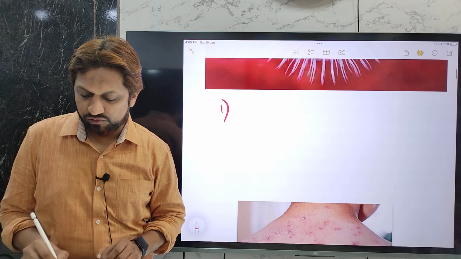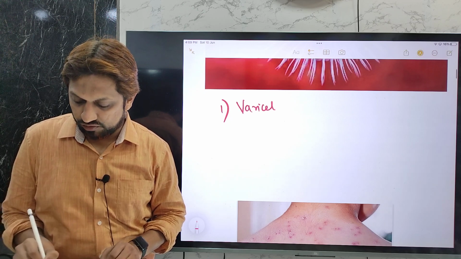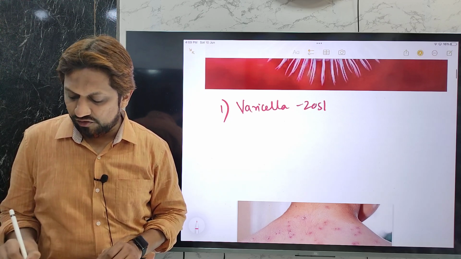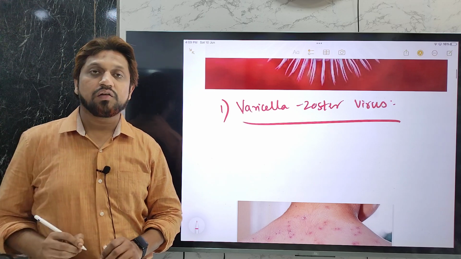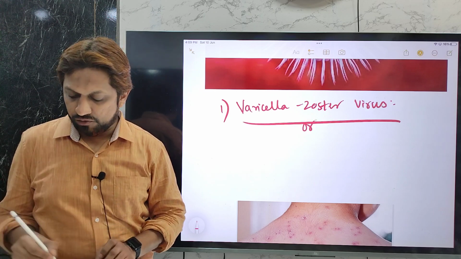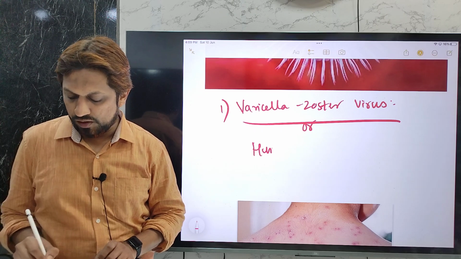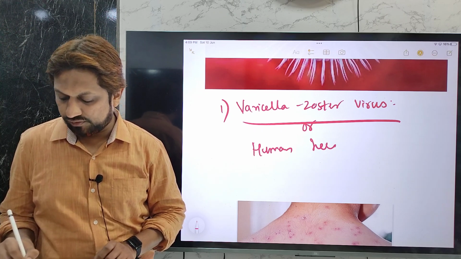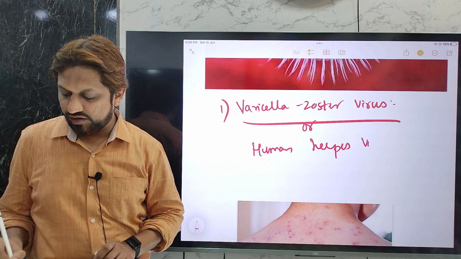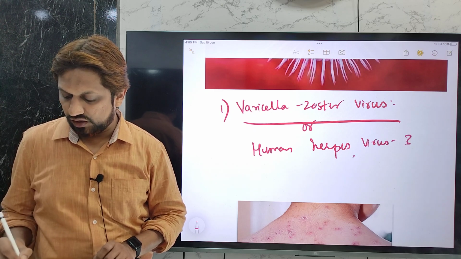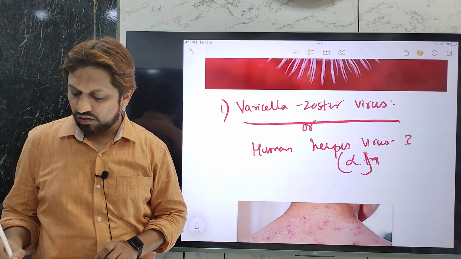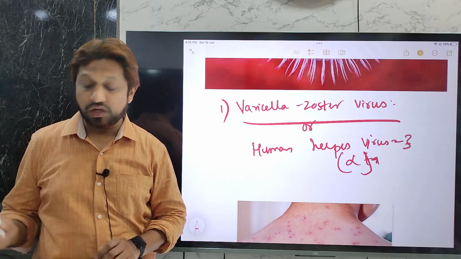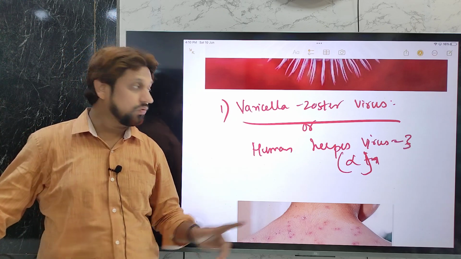Let me expand it very clearly. So the name of this virus is varicella zoster virus or VZV. The other name of this virus is human herpes virus 3. More specifically, it is alpha type, human herpes alpha virus type 3. There are human herpes virus infections 1 and 2, and this is 3.